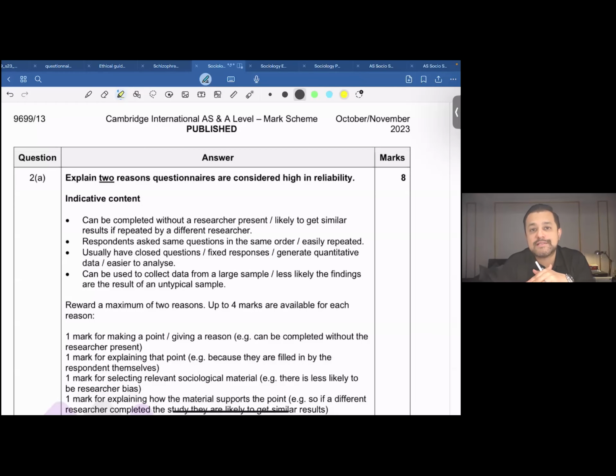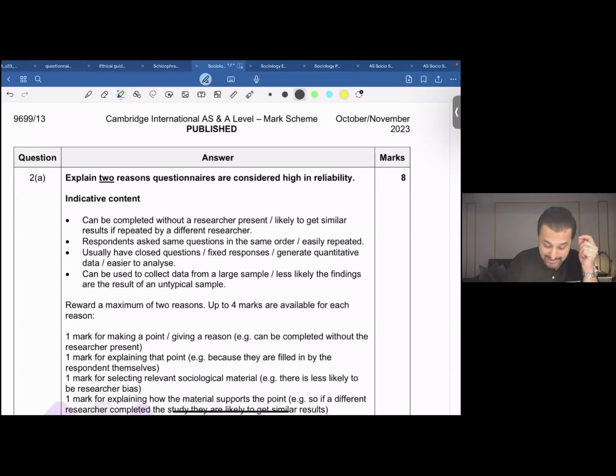Hello, everyone. Let's discuss this question from October-November 2023, variant 1-3. Now, this is question number 2, and I'd expect all of you to be aware that question number 2 comes from research methodology. Question number 2 comes under section A, and in section A, we do not have any choice. Let's begin this question number 2.